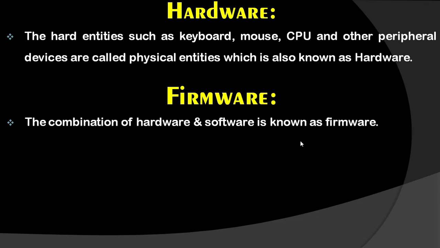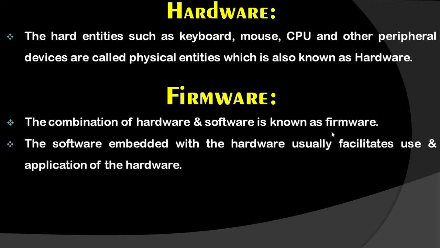And for that, one of the best examples is the use of washing machine. How? That I am telling you later on. The software embedded means installed with the hardware to facilitate use and application of a hardware. Means a software which will be installed inside the hardware so that we can use that particular hardware for our own purpose. That is called firmware.